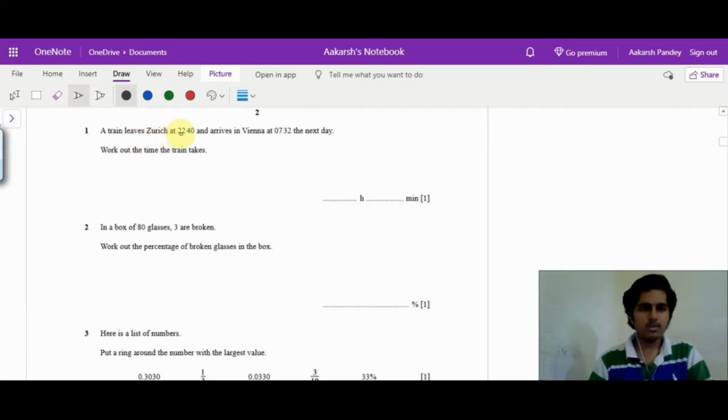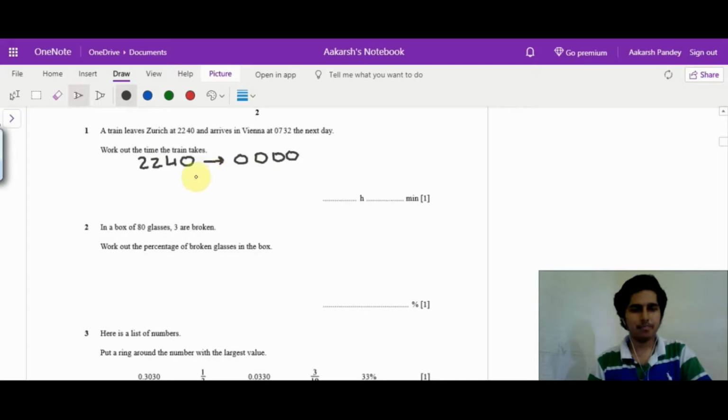A train leaves Zurich at 10:40 in the night and arrives at Vienna at 7:32 in the morning the next day. So how much time does the train take? Firstly, from 22:40 till 0000, that is 12 a.m. How much time does this make up for? This makes up for about 1 hour 20 minutes.